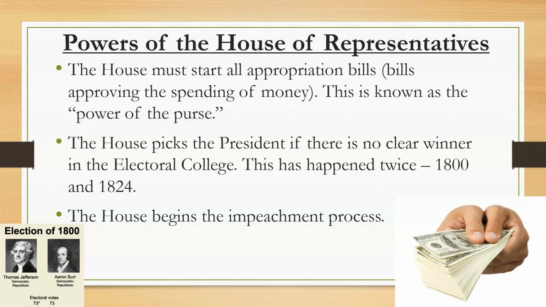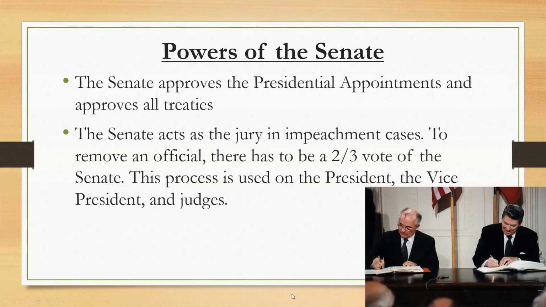Now, the House of Representatives is also responsible for beginning the impeachment process, and then it goes to the Senate following its approval in the House. Now, the powers of the Senate. The Senate approves the presidential appointments and approves all treaties. So if the president appoints a specific person to a job, then the Senate will vet that person to ensure that they are capable of the job and that they are fit for office.